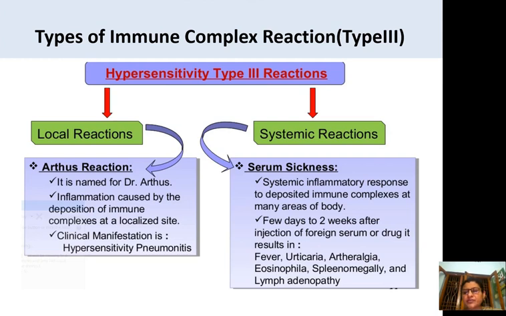A few days or 2 weeks after the injection of foreign serum or drug, it results in fever, urticaria, arthralgia, eosinophilia, splenomegaly, and lymphadenopathy. All these symptoms can take place in the systemic reactions. So these are the types of immune complex reaction type 3, the local and the systemic one.